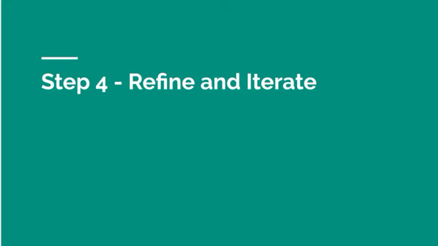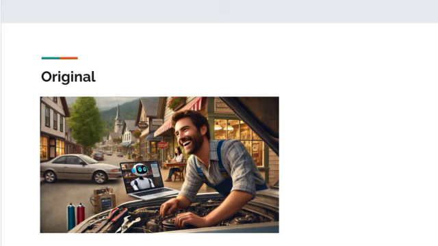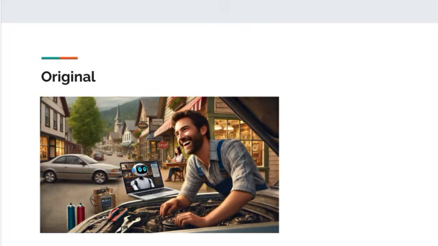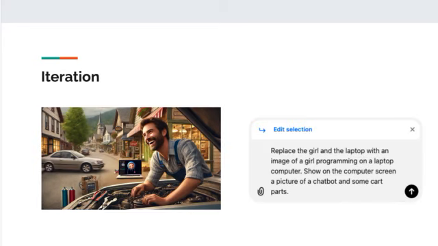Of course, not everything is perfect, so we get into step 4, the refine and iterate phase, and let's look at the beginning image, of the beginning of the beginning, and here is Jake, happy in front of his shop, pre-AI period, and what you noticed was there was that girl in the background, and that robot in that computer, it wasn't really supposed to be like that. The girl was supposed to be programming, and there was supposed to be a chatbot, not a robot, and the chatbot was supposed to be taking orders. I tried to get DALL-E to replace the image with what I wanted, but I got this random floating computer with a face on it.